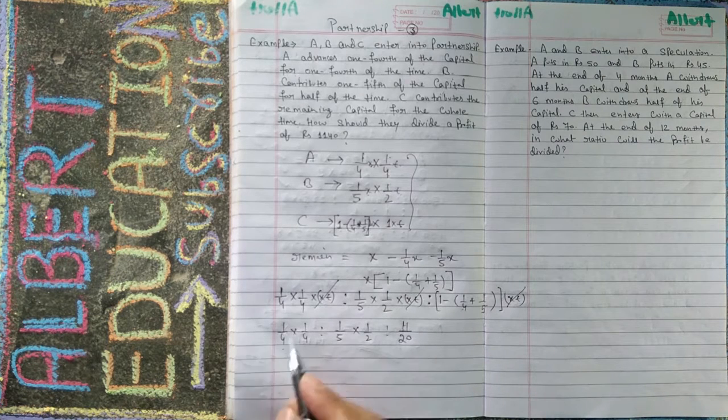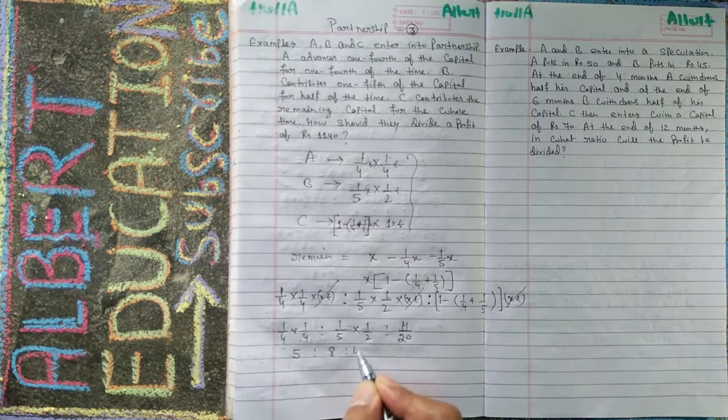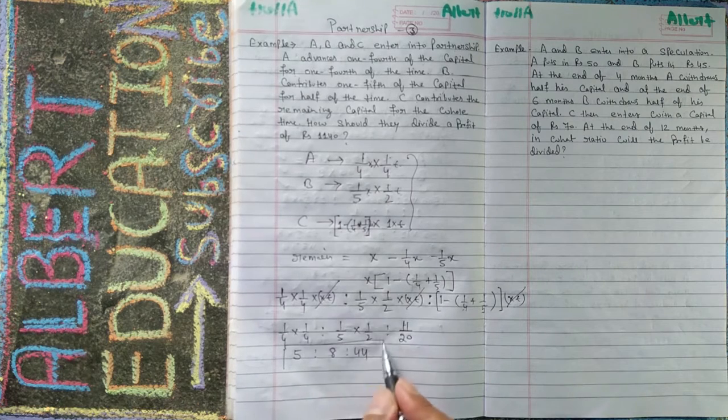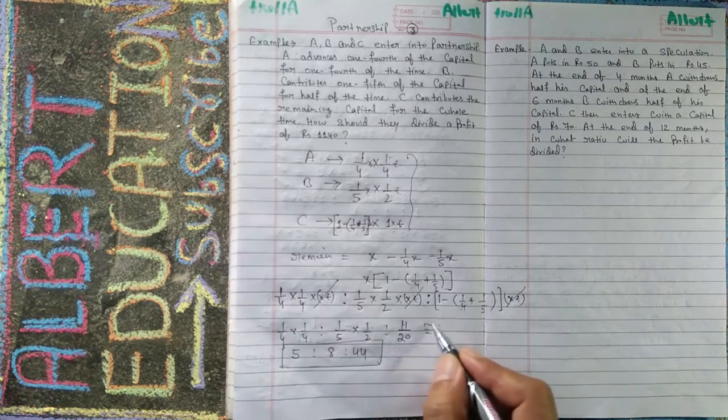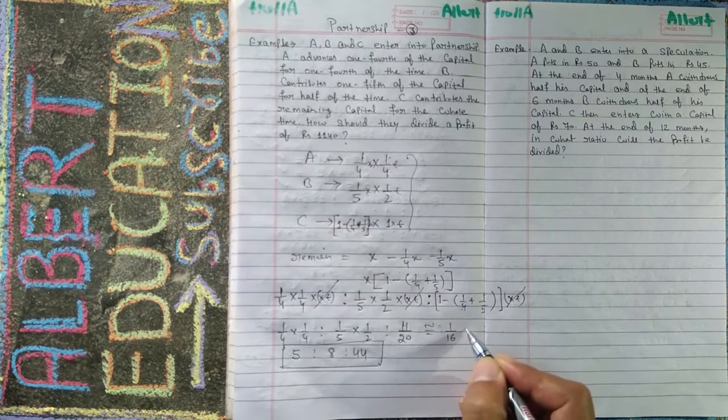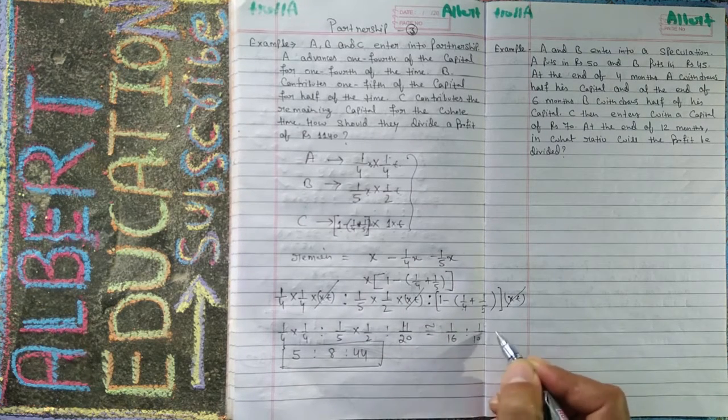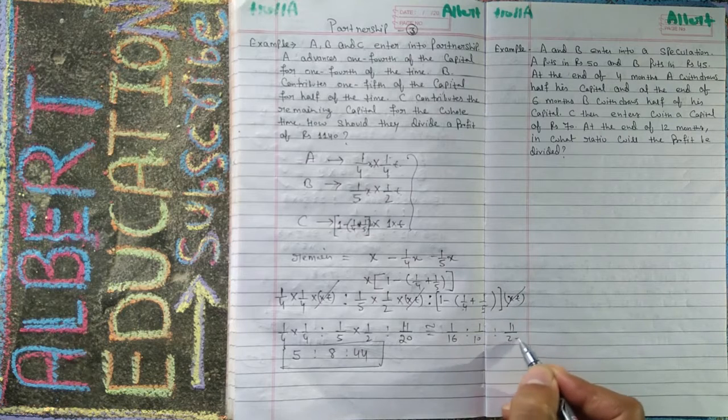So you have got 1 upon 16 ratio 1 upon 10 ratio 11 upon 20.